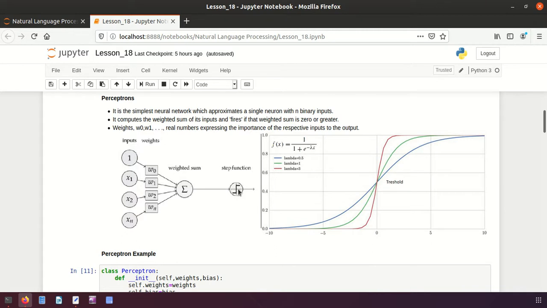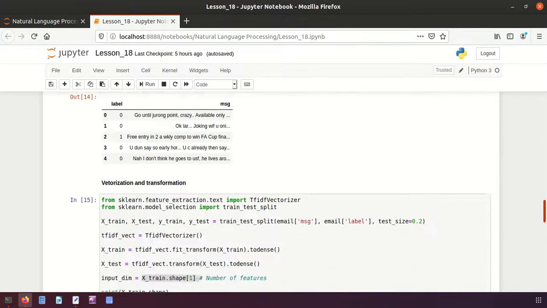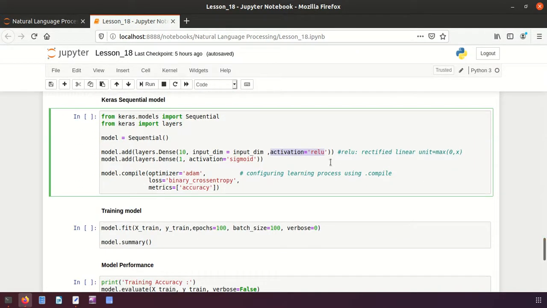Here this one is the Sigmoid function, but if we have multiple neurons, then the inputs multiplied by their weights will be fed to the neuron. That first neuron is called the activation function. The result of that will be fed to another one like that. So the last one is also like here, this one is the Sigmoid function, and this is also called a step function or activation function, we can call it. So here I have said activation function is equal to ReLU. What do you mean by this ReLU?